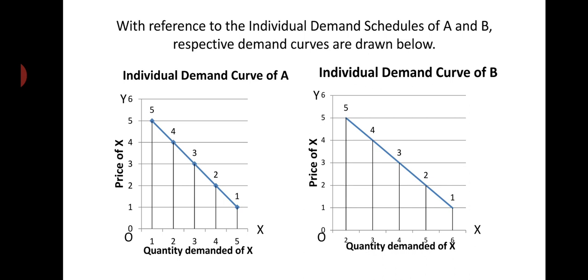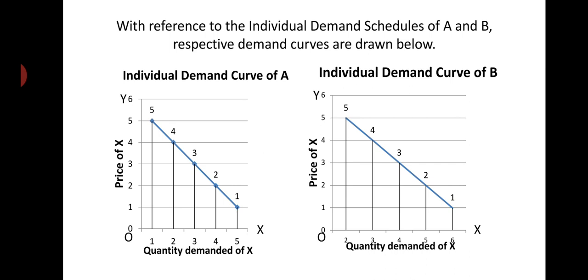So you see here, the first figure gives the individual demand curve of A. The blue line is the demand curve of A in the first figure. In the second figure, the right side figure, the blue line is the demand curve of B. And on the OX line, we represent quantity demanded of X, and on the OY line, we represent price of X in both the figures, right?